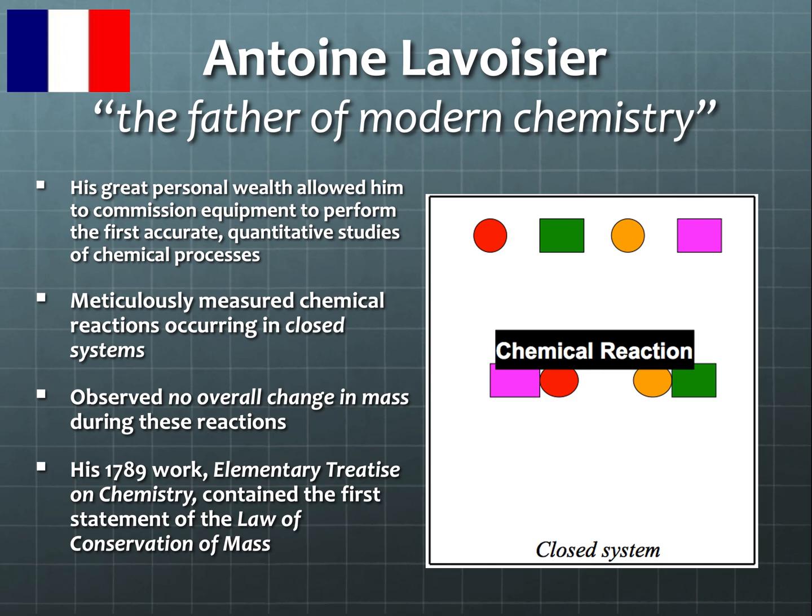What he realized is when he put these chemicals together in the closed system, we saw a sign of a chemical change, whether a gas was being released or a new solid was formed. But what he noticed was there was no change in mass during these reactions. That ultimately led to his discovery and him publishing what we now call the law of conservation of mass. It essentially tells us the mass before a reaction is going to equal the mass after.